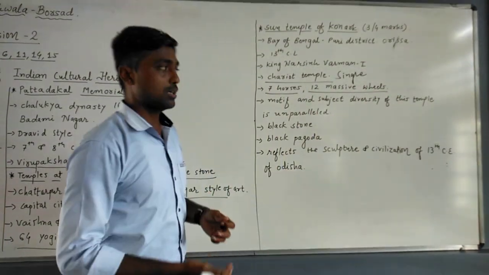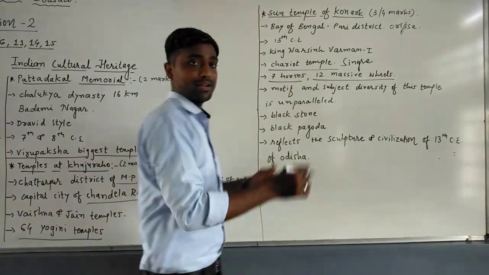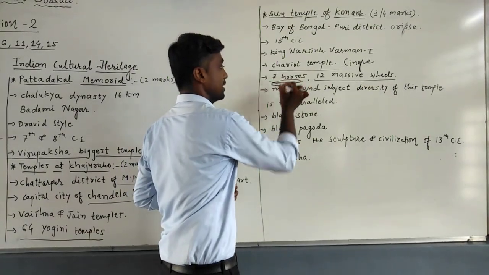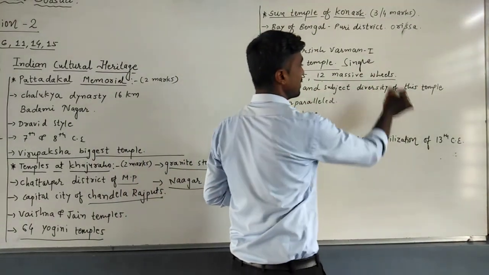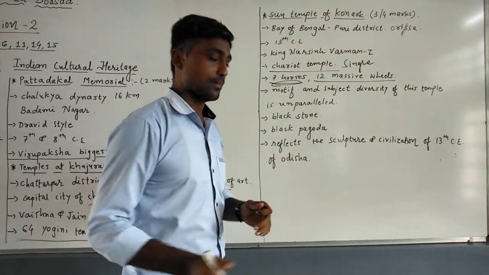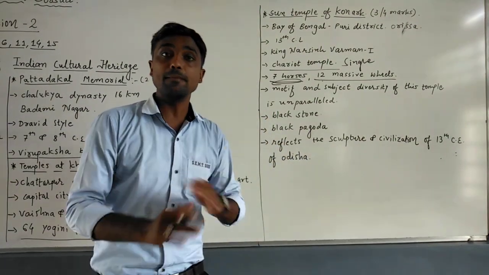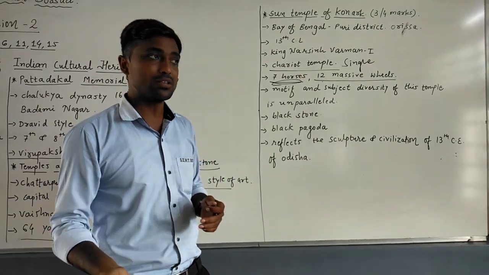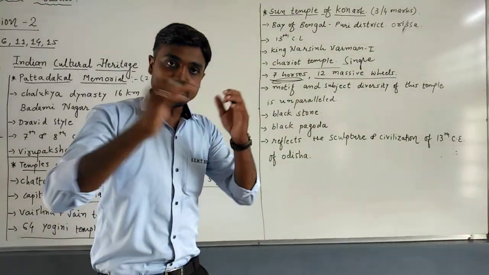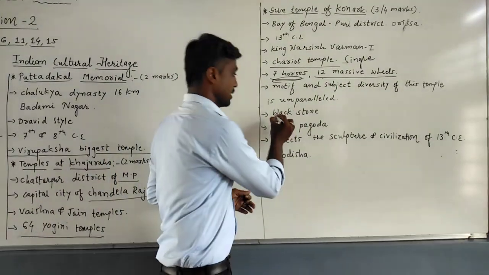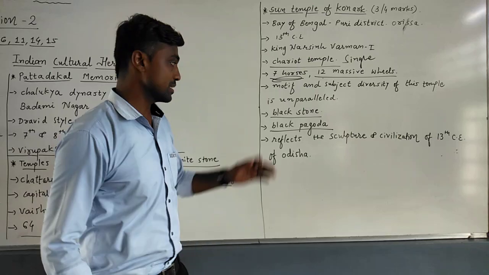Now you just see the cleverness of the ancient people. Why did they apply 7 horses to drag the chariot? Because 7 horses suggest 7 days in a week, and 12 massive wheels suggest 12 months in a year. Apart from this, the motif and subject diversity of this temple is unparalleled. It cannot be described in words, because of its grand architectural style. The entire temple is constructed with black stone, which is why it is also known as the Black Pagoda. In history it is known as the Black Pagoda.